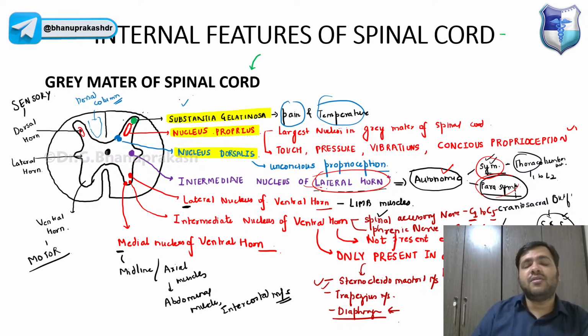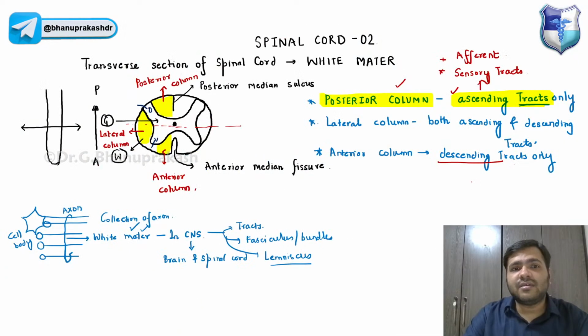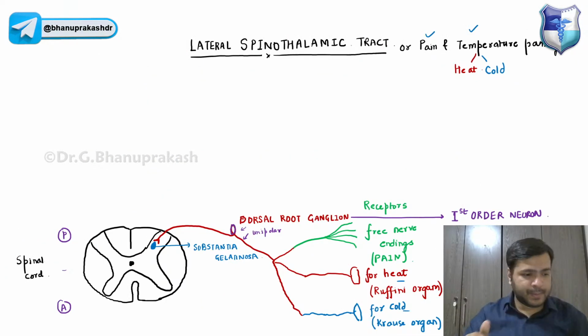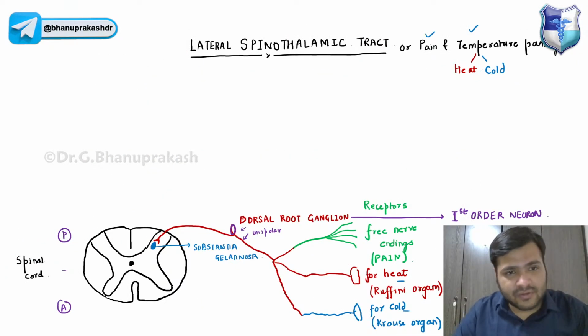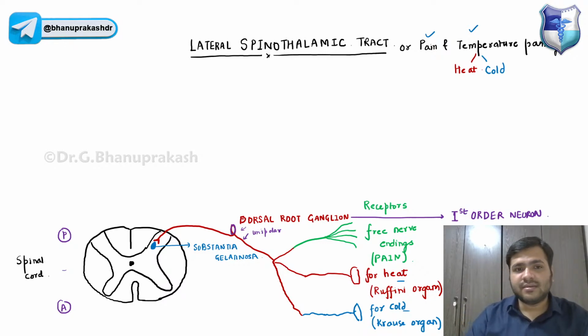It is on the more dorsal aspect of the dorsal horn of the spinal cord, the substantia gelatinosa. So it is the nucleus.